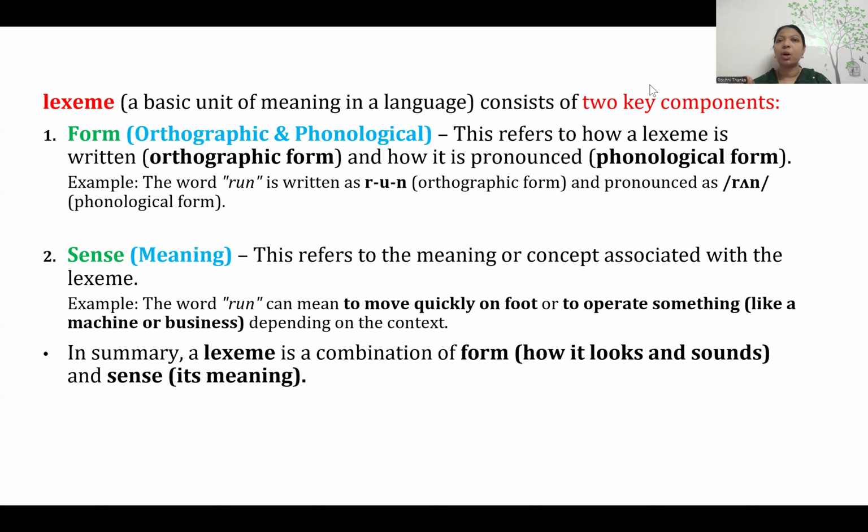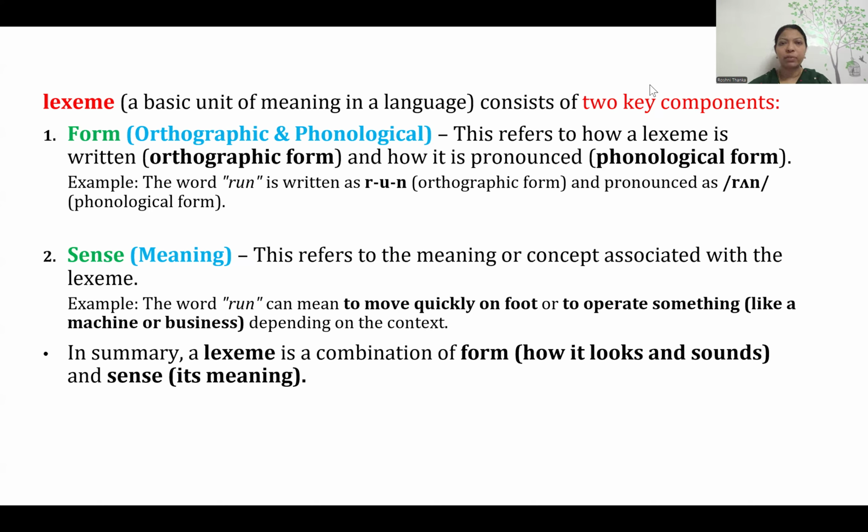How it is going to be pronounced is phonological. So that represents form. The orthographic form is the written form, and how we pronounce it is the phonological form. This is the first component of a lexeme.